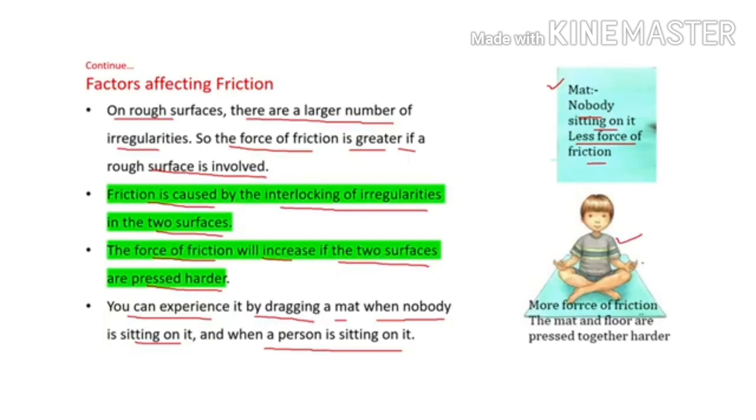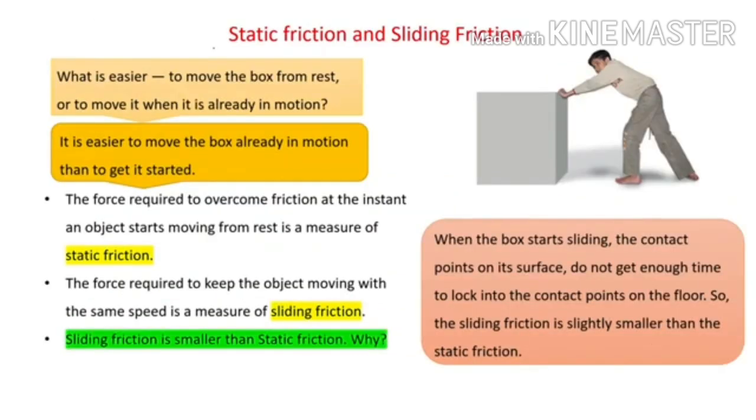Okay, dear students, is it clear to all of you? Now, when we discuss the factors affecting friction, we can easily say that pressing a substance harder against another substance gives more friction.